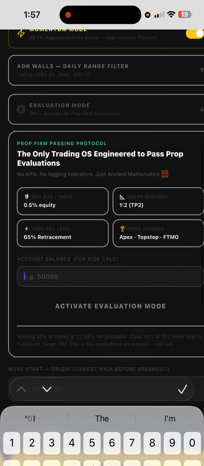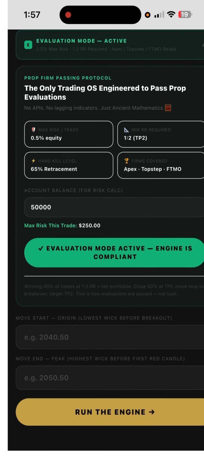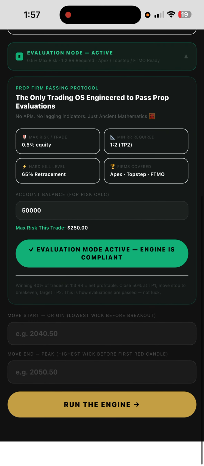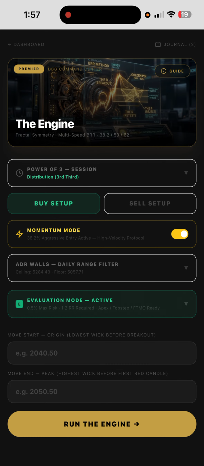We are in the evaluation, so the account balance is 50,000. So let's activate the evaluation mode. Winning 40% of trades at a 1 in 3 risk to reward equals net profitable. Close 50% at TP1. Move stop to break even. Target TP2. This is how evaluations are passed, not luck. So this is a protocol to help people pass their evaluation.